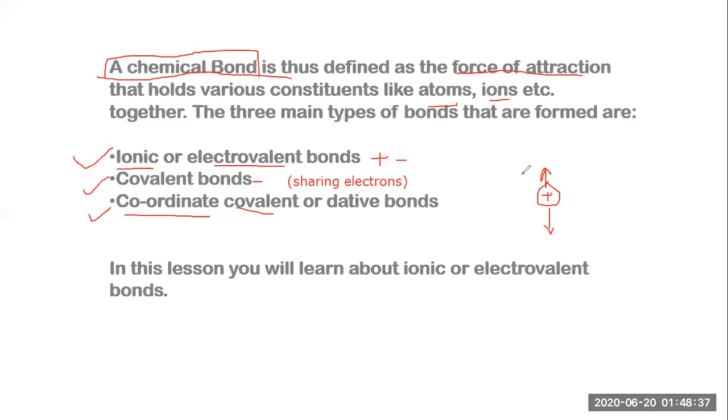So let's see it further. Until now you should know about coordinate bonding that if the valence is over, then the atom combines with other atoms with the help of a dative bond. In this lesson you will learn about the ionic and electrovalent bonds in great detail. The coordinate bond is not that important in this lesson. So we are going to talk about ionic or electrovalent bonds in a very detailed manner. Let's discover it. Okay, let's move further.